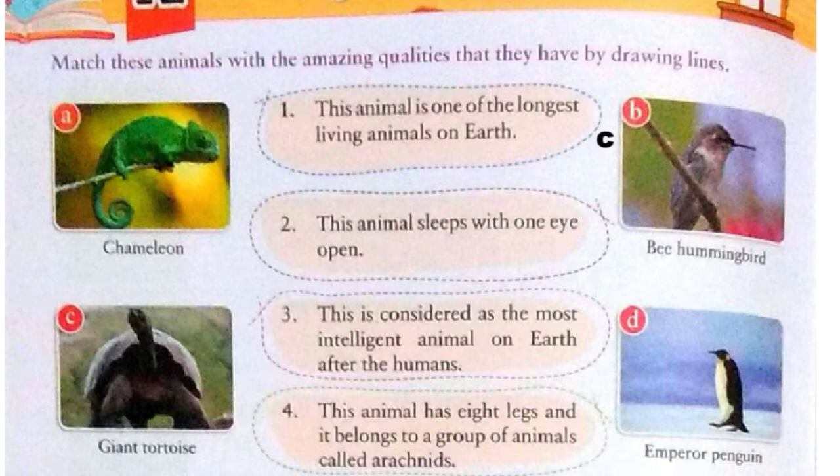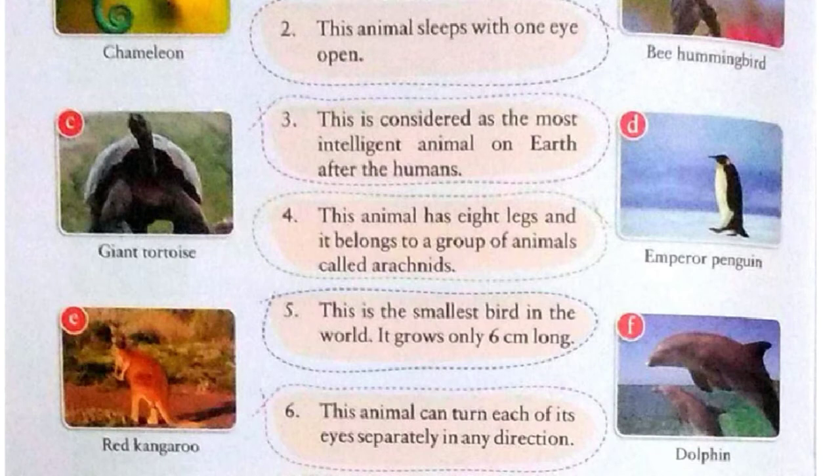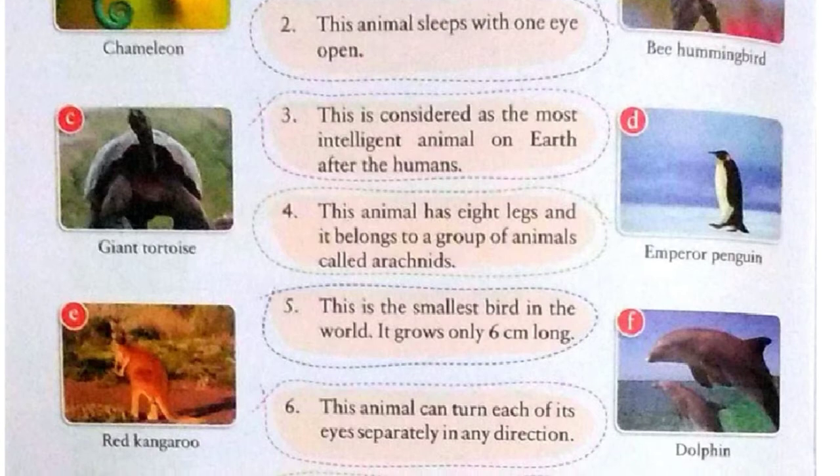Now we'll see our question number 2. This animal sleeps with one eye open. You know this? It is dolphin. Here it is given in point number F. And you know why they sleep like this? Because they need to periodically come up for air and keep an eye out for potential predators. So in front of 2 we will write F.